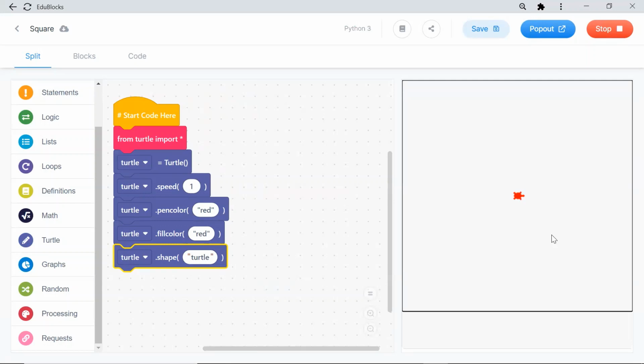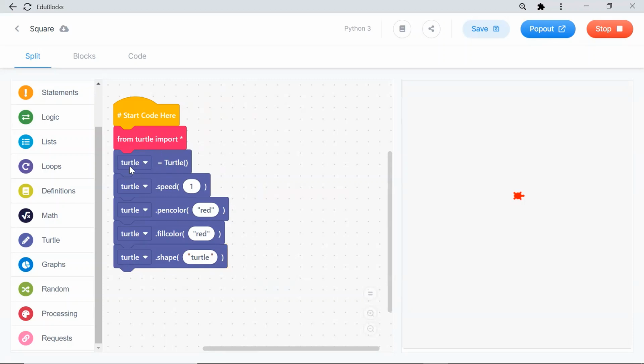Okay, now my pen is ready. Got it? So you got the step. In this step, the turtle is the pen. I have created the turtle equal to turtle. That is a pen. I drag and drop here.